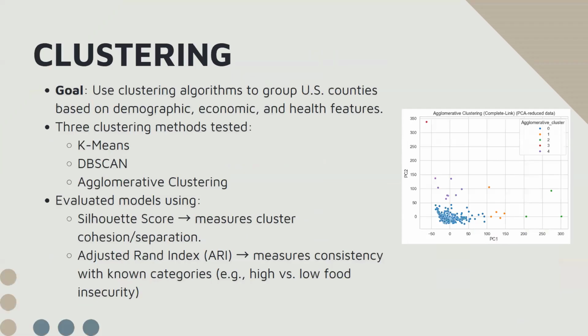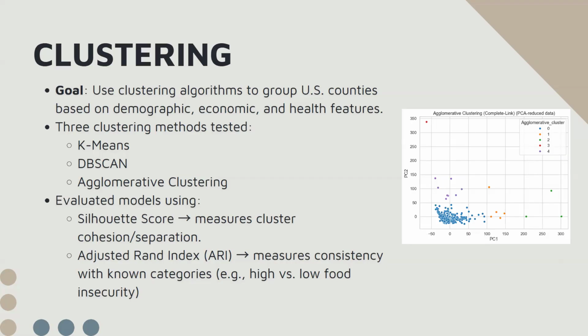Next, we used clustering to search for patterns in the data. We tested three algorithms, k-means, DBSCAN, and agglomerative clustering using complete link distance. A visualization of this clustering is on the side. To evaluate the clusters individually, we looked at the silhouette scores, which tell us how cohesive and well separated our clusters are. All of them fell within a range of 0.79 to 0.83, implying they were well separated.